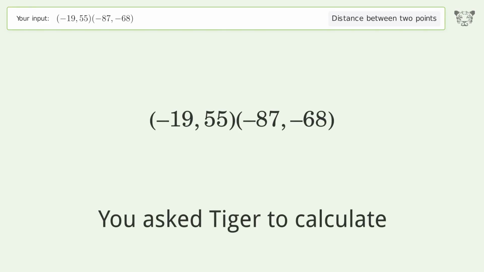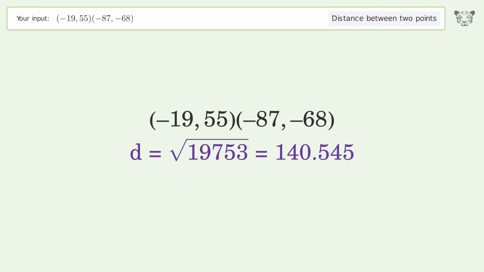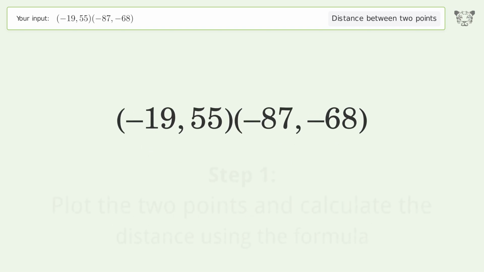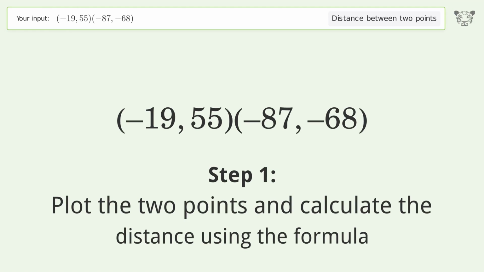You ask Tiger to calculate. This deals with the distance between 2 points. The distance between the 2 points is the square root of 19,753 or 140.545. Let's solve it step by step. Plot the 2 points and calculate the distance using the formula.